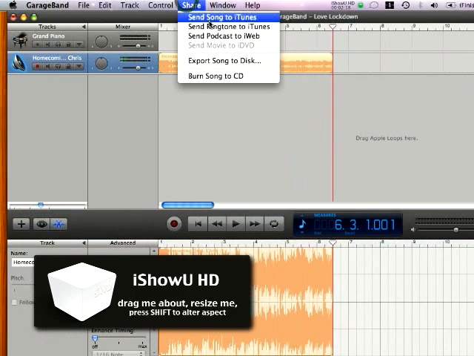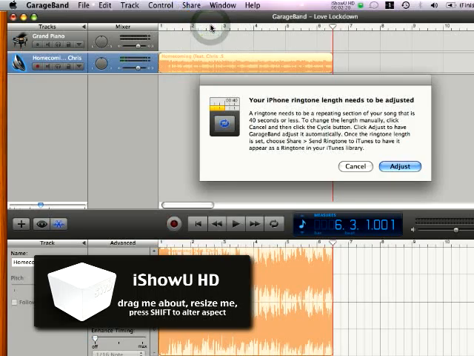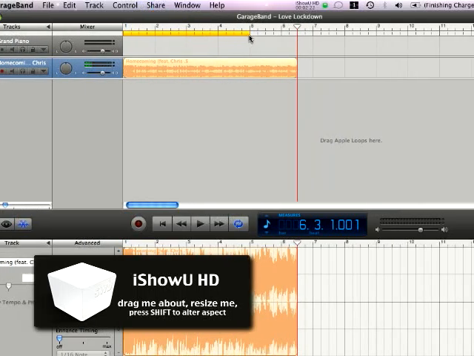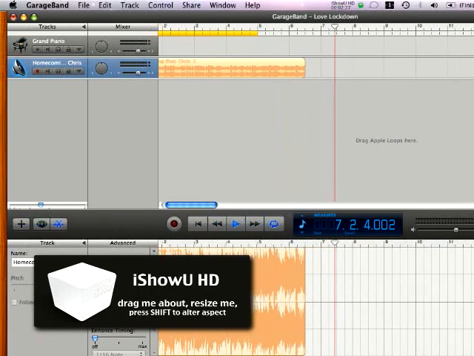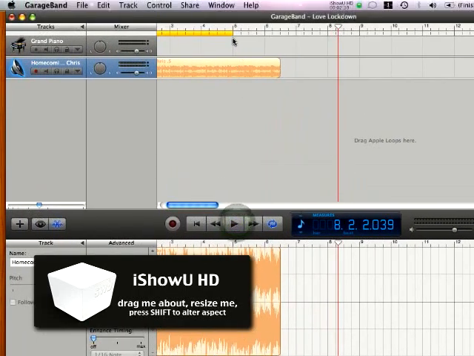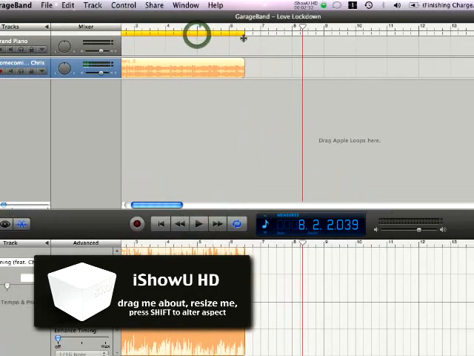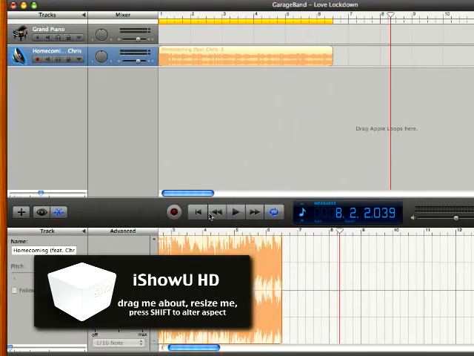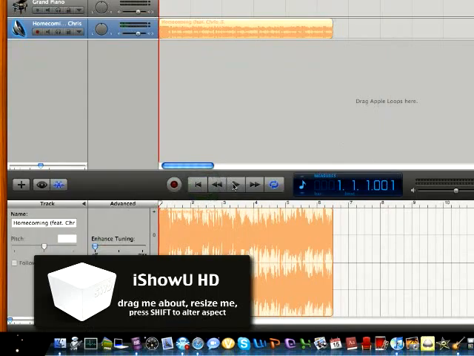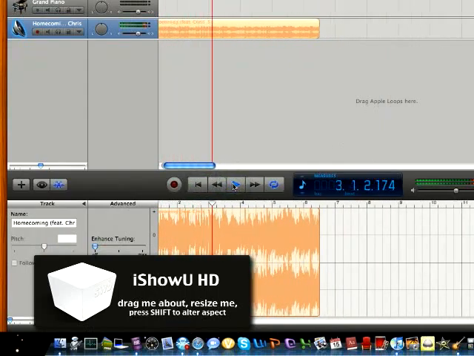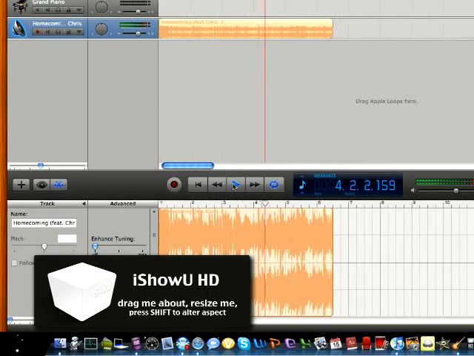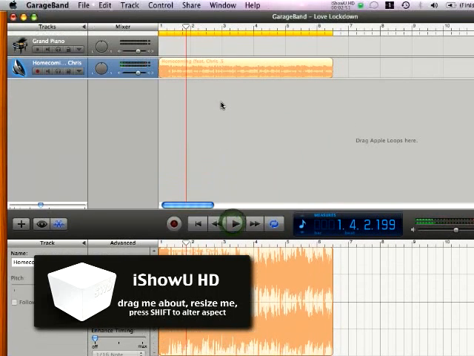All you do is share ringtone to iTunes. Adjust, and right here, this is a little loop thing. Just drag it and drop it to where you want to stop. And now click all the way back and play. And there you go, there's your ringtone.